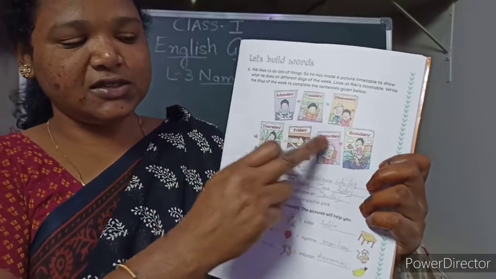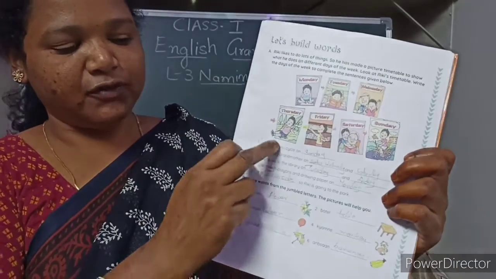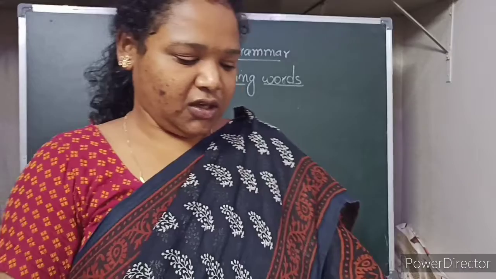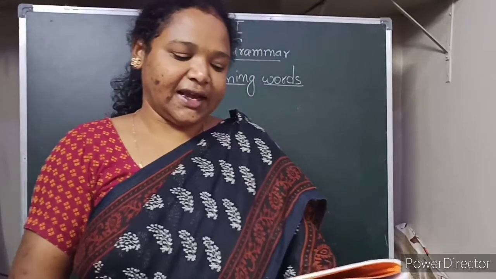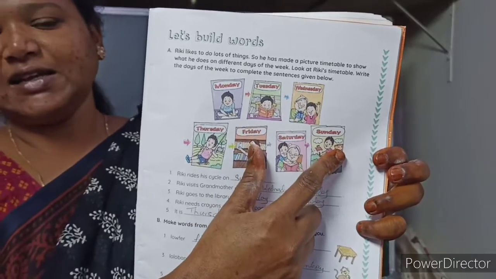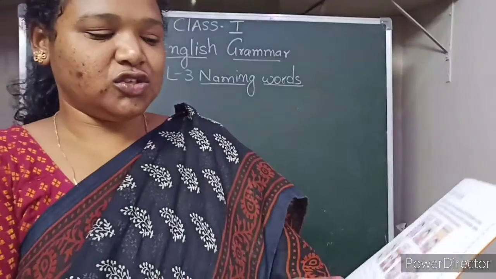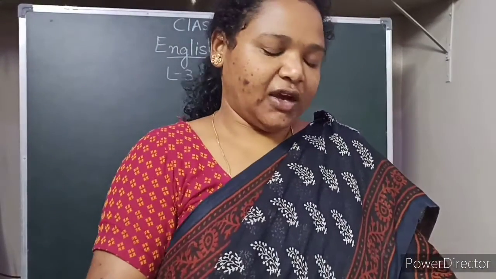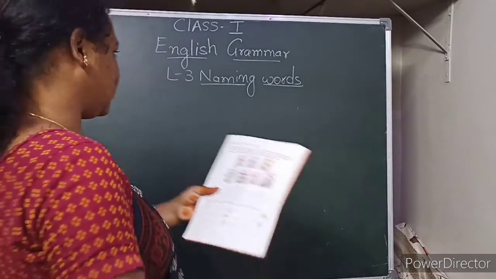So using this timetable, this picture, we have to fill in the blanks. Okay. So the first blank is Ricky rides his cycle on. So when is he riding his cycle? He is riding his cycle on Sunday. So the first blank you have to write Sunday. Okay, children.